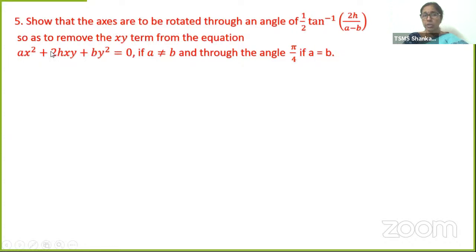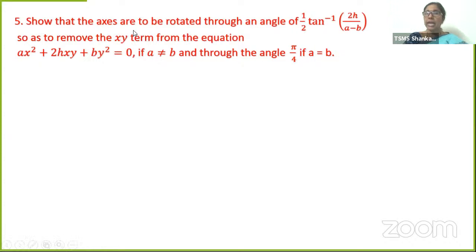In order to remove this xy term, how much angle should we rotate the coordinate axes? That is the question. We are going to prove that the angle is half tan inverse of 2h by (a minus b). How? Let's see.